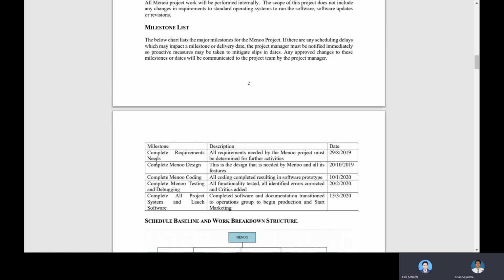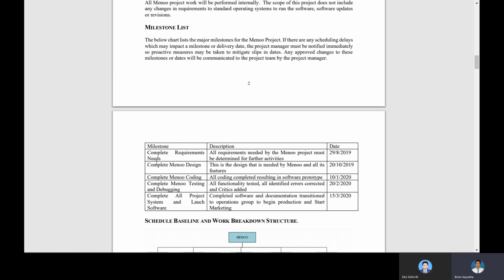So you must complete the mock-up design first to get what the Menoo application looks like and what the features are going to be. And then after that we complete the Menoo coding. All the coding is completed, resulting in a software prototype. So we implement the design, the features, and the planning in the coding to make this software true.